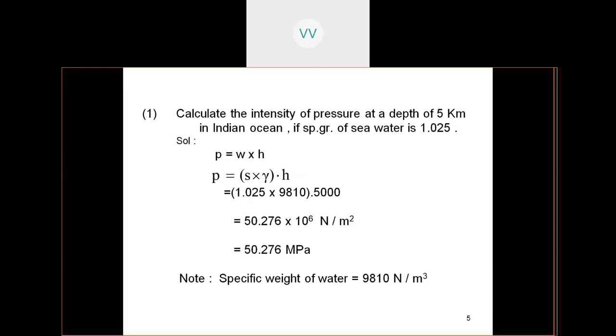So that 10 to the power of 6 and this 10 to the power of 6 gets cancelled. So you remain with 50.276 newtons per mm square.